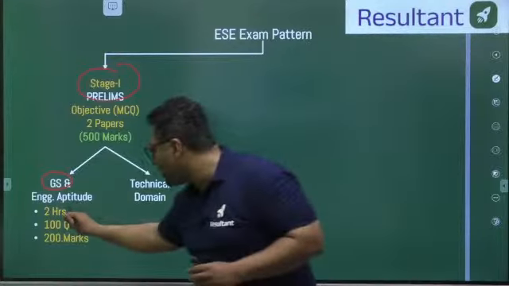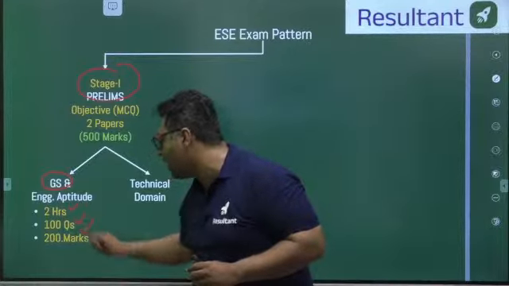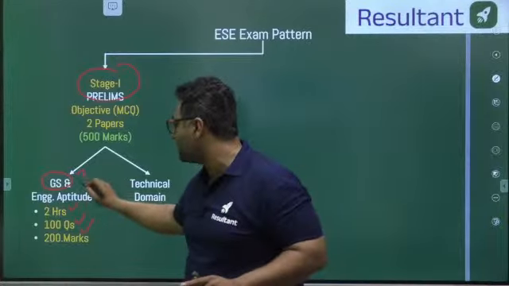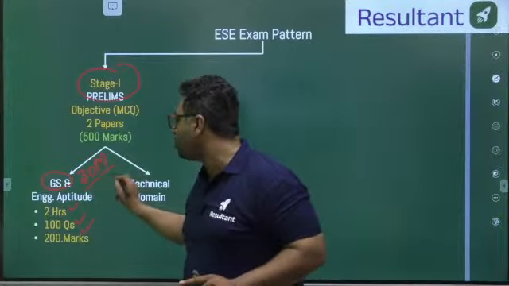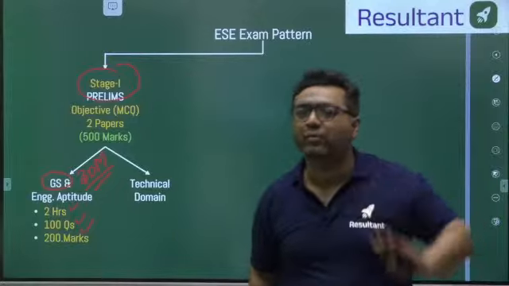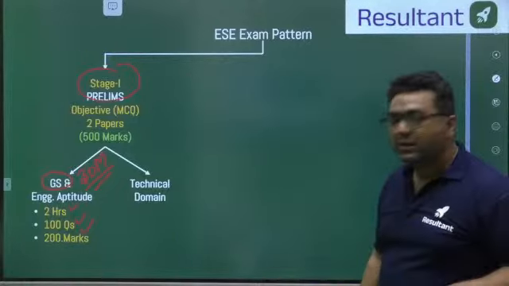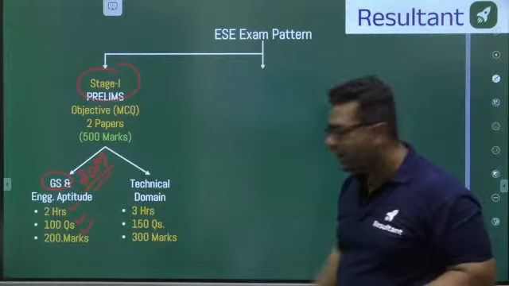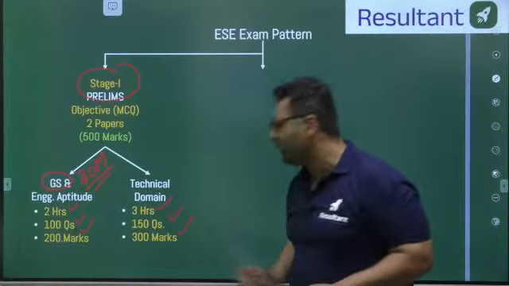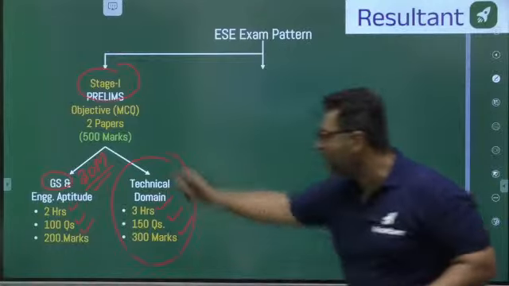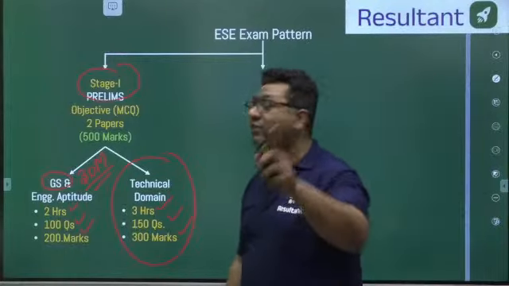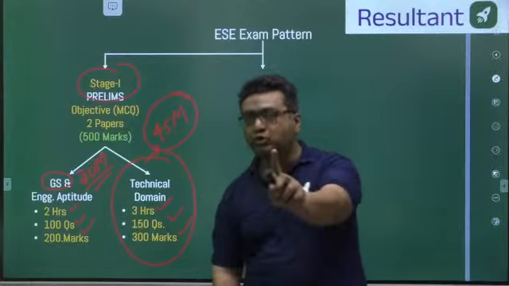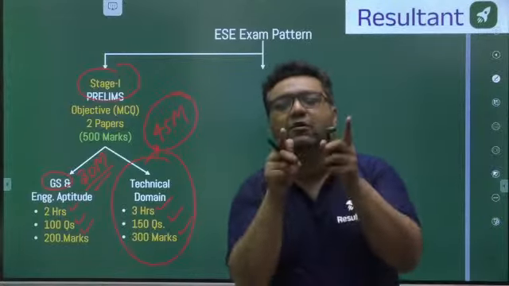And guys, this is a 2 hours paper, 100 questions, 200 marks. The minimum cutoff required here is 15%, that is 30 marks. Out of 200, if you do not get 30 marks, you will be disqualified from the engineering services exam. The second paper is also happening on the same day. That is going to be from the technical domain. 3 hours, 150 questions, 300 marks. In this paper, once again you need to score 15%, that is 45 marks. These are the minimum marks you have to score, then only you will be eligible.